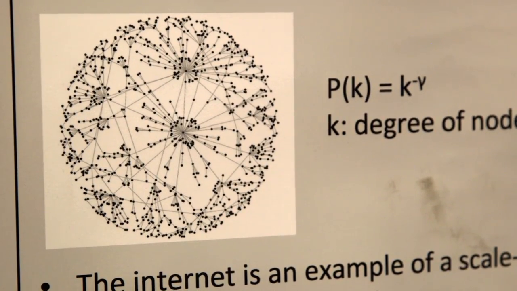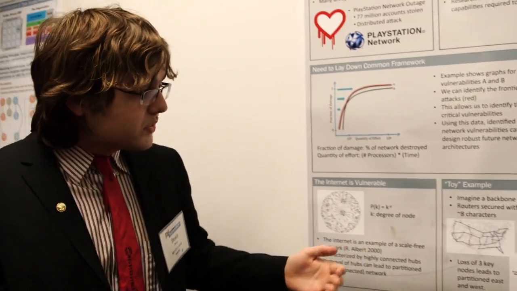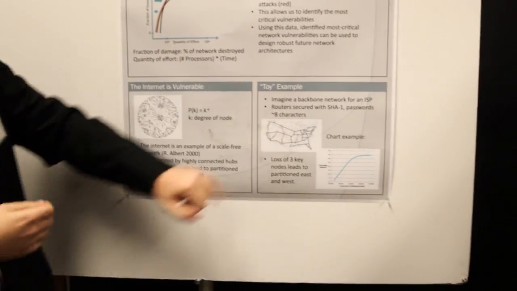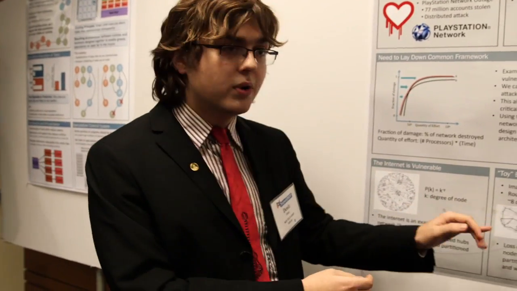So we already know that the internet is vulnerable because there's been a lot of research on the topology of networks, and the internet is roughly known to be a scale-free network model. The property of the scale-free network is that there are certain highly connected hubs, such that removal of these hubs can lead to a highly partitioned network very quickly. As an example, we have a toy example of a typical ISP backbone in which all these nodes correspond to different routers in the ISP backbone. And we see that the removal of only 3 routers can lead to a complete partition of the east side and the west side of the United States.